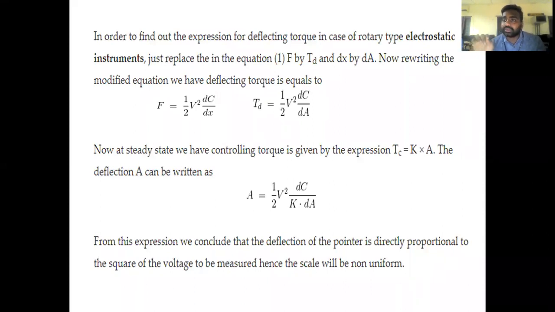In electrostatic voltmeters also, capital A is proportional to the square of voltage, so the scale is non-uniform, because there is an initial applied voltage and a change in applied voltage. Okay, so this is about the torque expression.